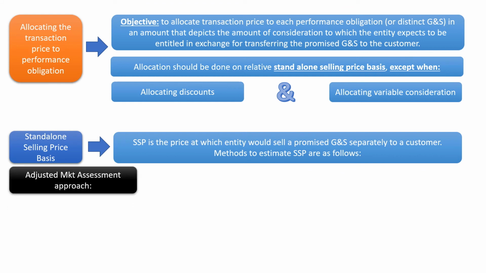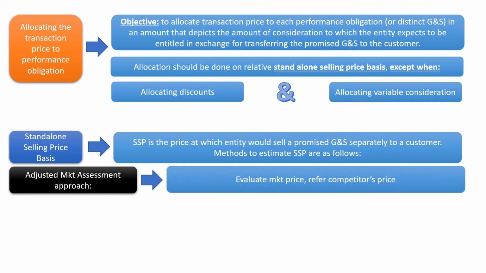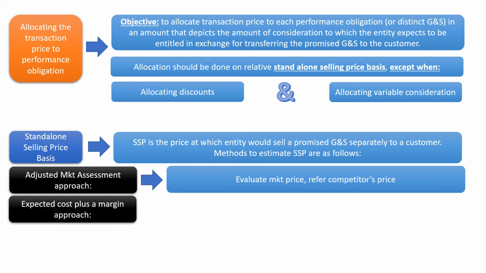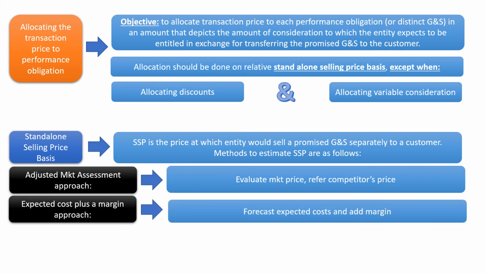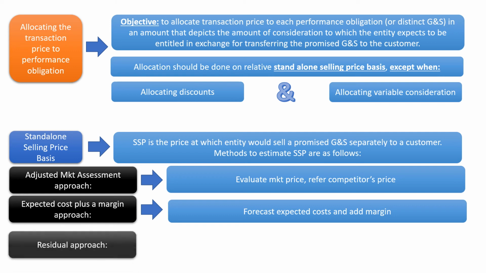Now, there are three methods to estimate the standalone selling price. First one is the adjusted market assessment approach. In this approach, the entity evaluates the market price or refers to competitors' prices. The second is the expected cost plus margin approach, where the entity can forecast the expected cost and add the margin.